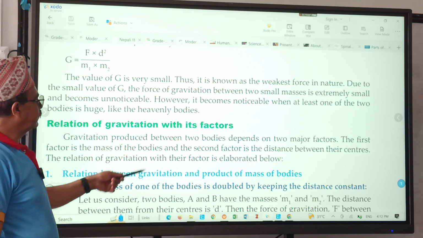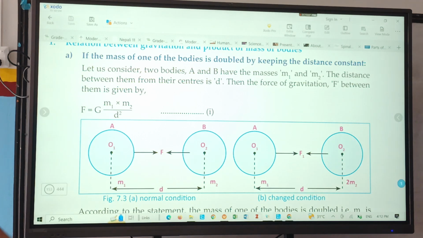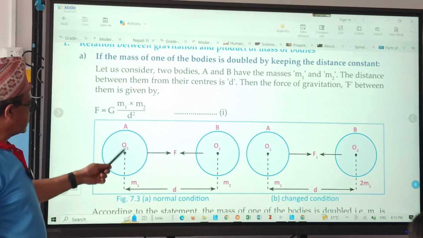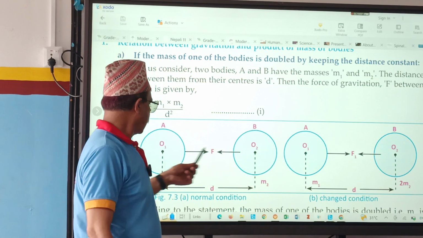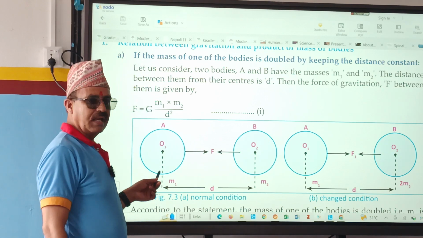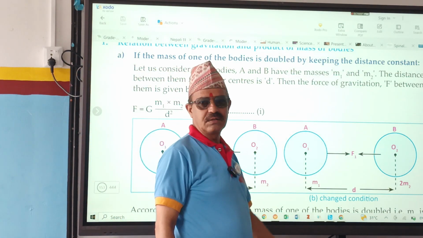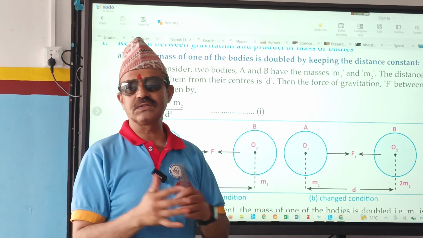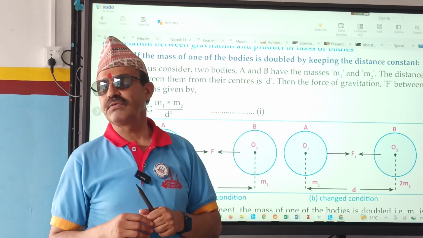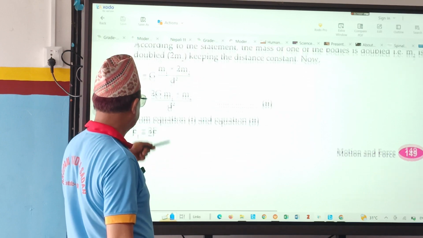Relation of gravitational force with its factors. Okay, it is given. Whatever diagram is given. So one is normal condition, another is change. So here, these bodies remain at a distance of D. Force is F1. What is the mass of this one? M1. The mass of one body is increased. When mass of one body is increased, keeping other constant, value of F also increases. Value of F also increases, is given there.